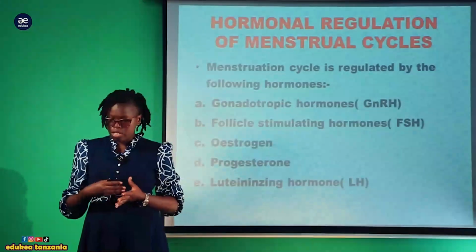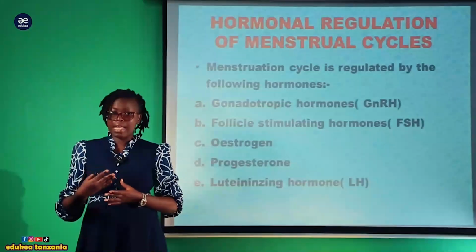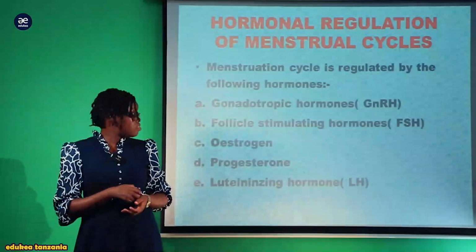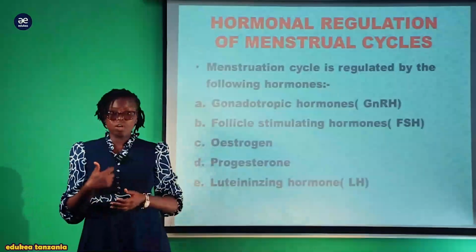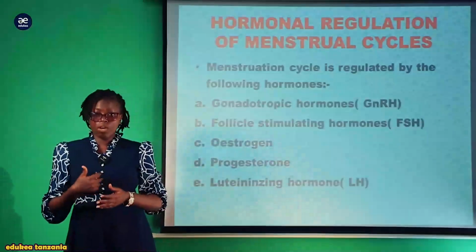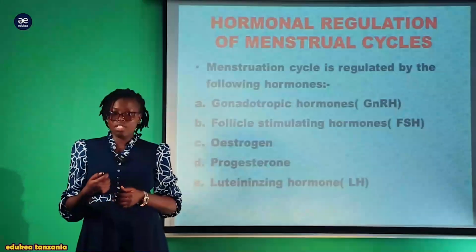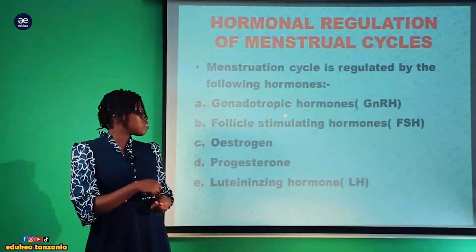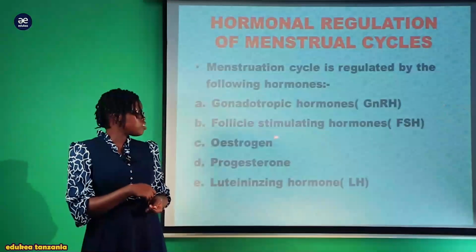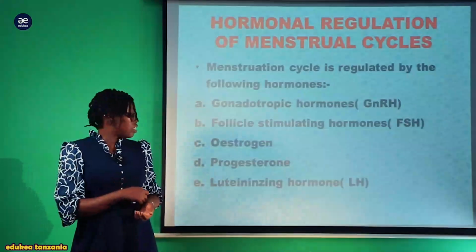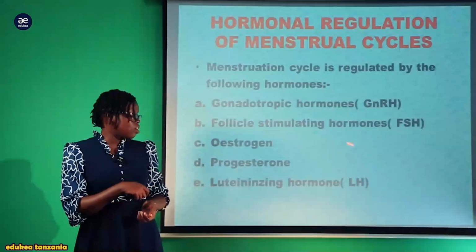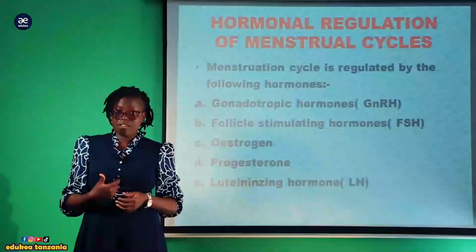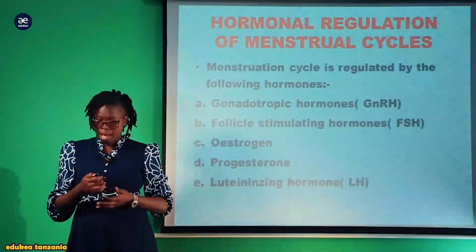So hormonal regulation of the menstrual cycle, tuweze kuangalia namna gani hormones zinakuwa zina regulate the menstrual cycle. So the menstrual cycle is regulated by the following hormones. The first one, kuna gonadotropic hormone, na kwa kifupi tunaiita GnRH. Second one ni follicle stimulating hormone ambao ni FSH. Third one ni estrogen, nyingine ni progesterone pamoja na luteinizing hormone. So these five hormones are the ones which are responsible for menstruation to occur in woman.